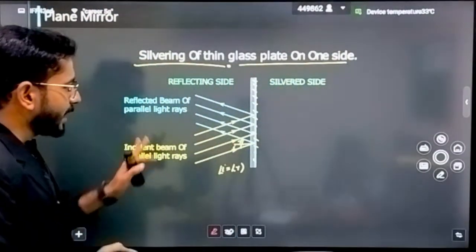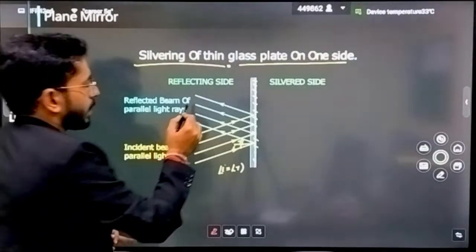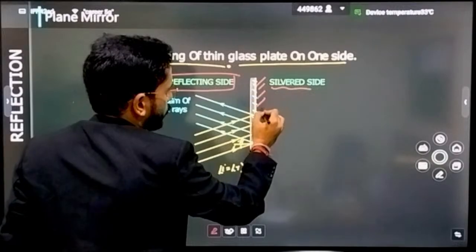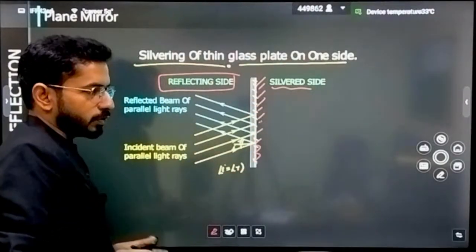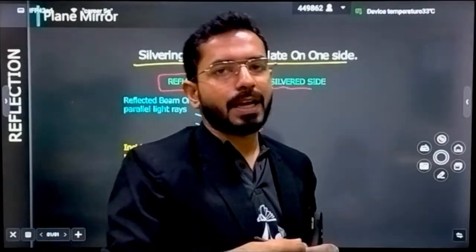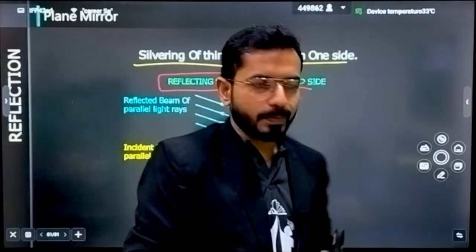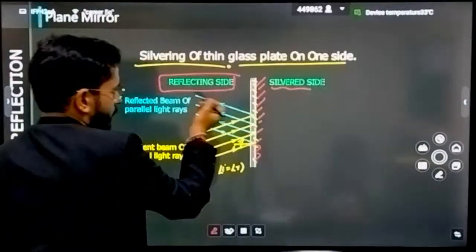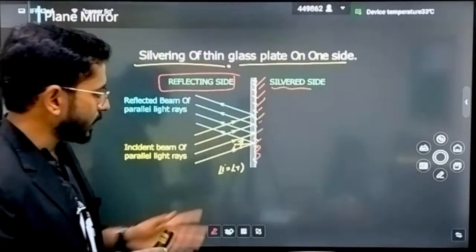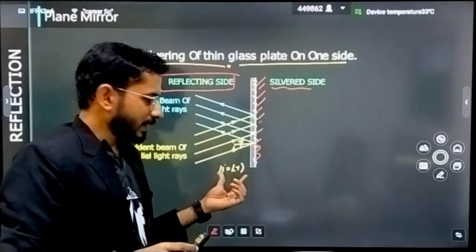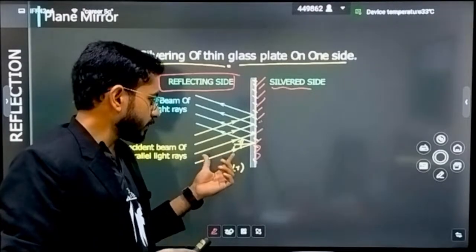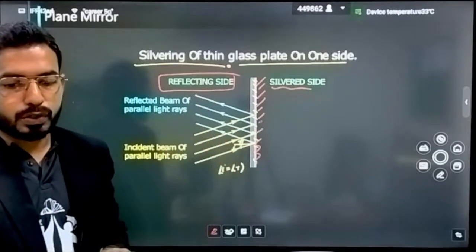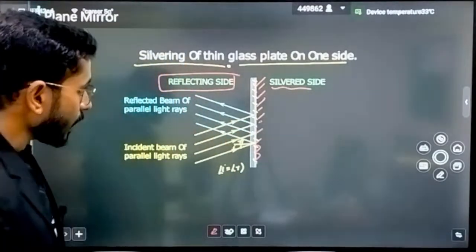See, this kind of thing is happening in your plane mirror. This side is called the reflecting side, and I've already told you that on one side we used to polish that side so that no light can pass to the other side of the mirror. So one side is polished, so whatever light is incident here, this is the incident beam and this is the reflected beam. And already you know the relation between angle of incidence and angle of reflection, that angle of incidence is always equal to angle of reflection, and if incident rays are parallel, that means reflected rays are also going to be parallel. Clear?